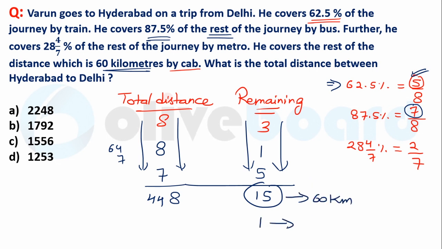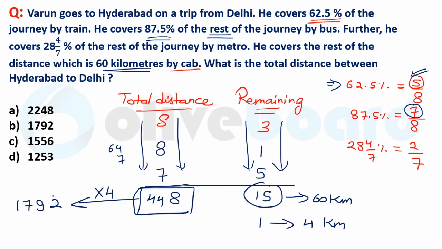Then what will be the value of 1 unit? 4 kilometers. Then what will be the total distance? 448 multiplied by 4, that is 1792. The 2 is at the unit place here, and we can see from the options that 2 is at the unit place only in option B. Clear? So option B will be the correct answer.